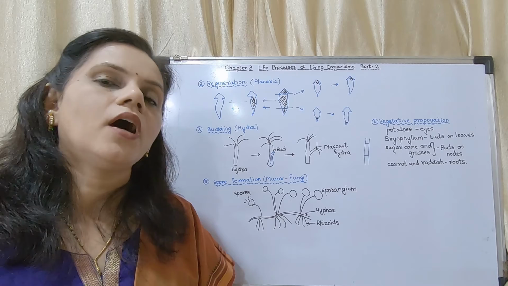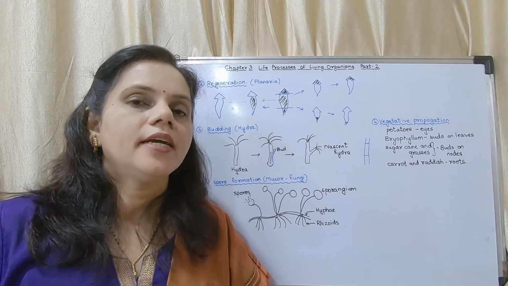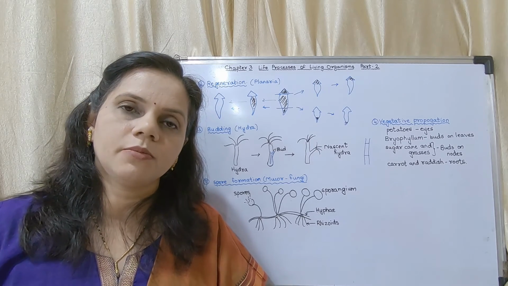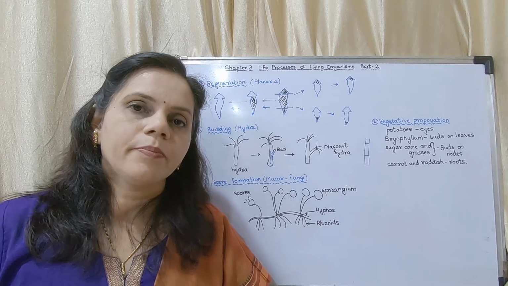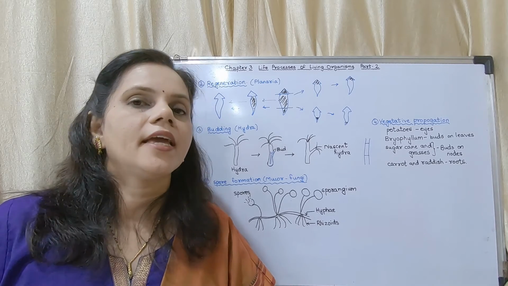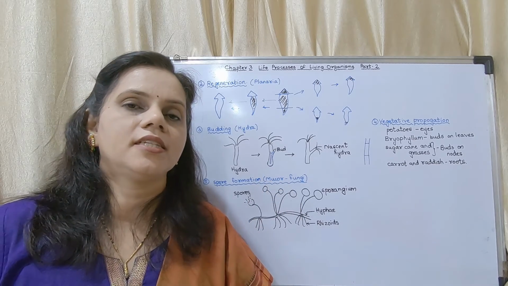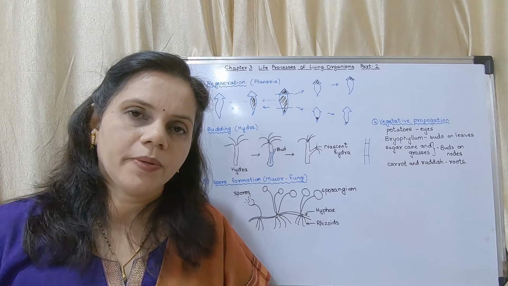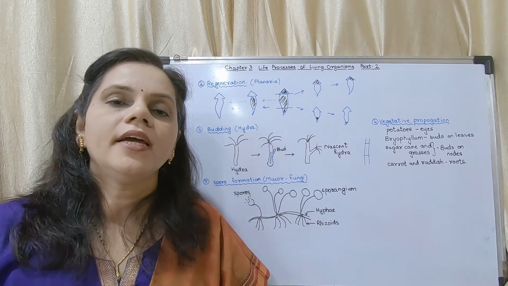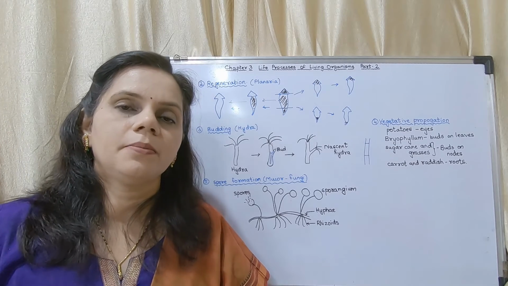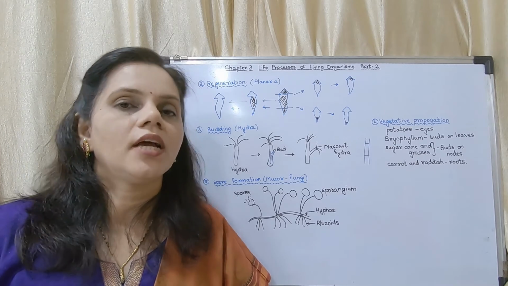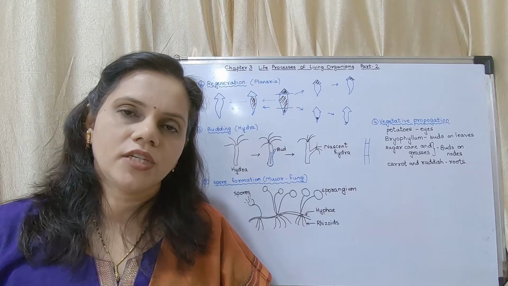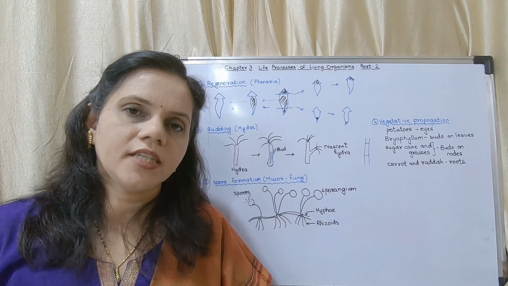So here we have finished all the types of asexual reproduction in unicellular and multicellular organisms. In unicellular organisms we studied binary fission, budding and multiple fission. In multicellular organisms we studied fragmentation, regeneration, budding, vegetative propagation and spore formation. Binary fission is of three types: simple binary fission, transverse binary fission and longitudinal binary fission. Simple binary fission in amoeba, transverse binary fission in paramecium, longitudinal binary fission in euglena.